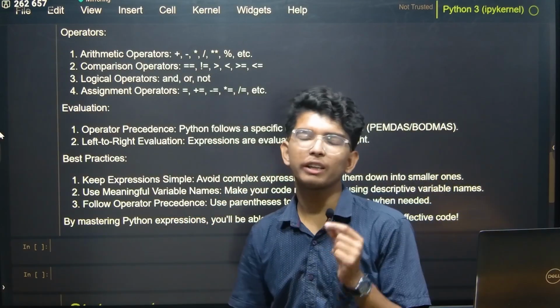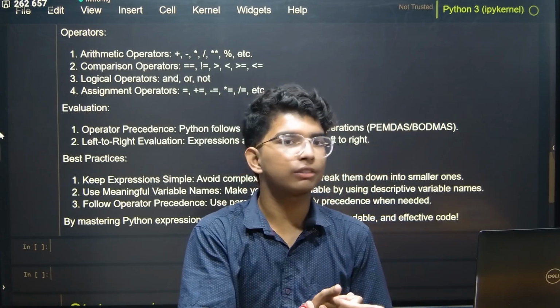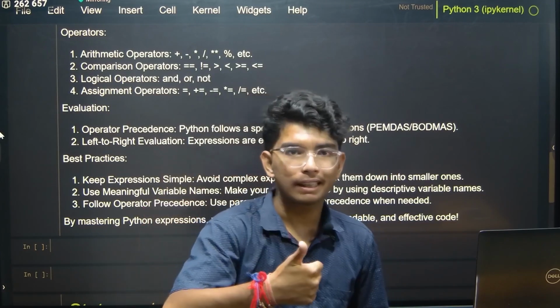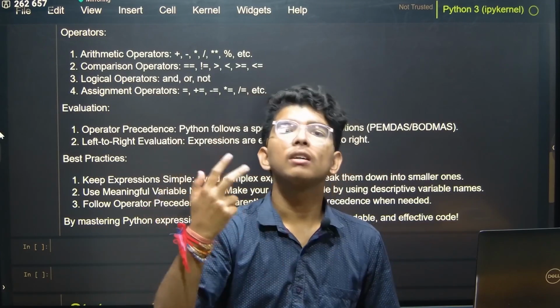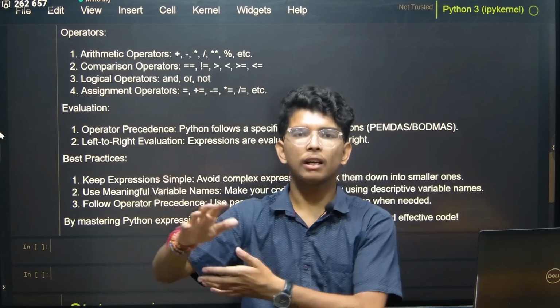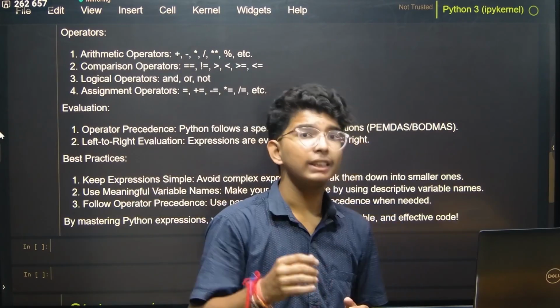Always use meaningful variable names. For example, if you are making a program related to a contact list, then create variables related to contact: contact name, contact number, ID, age, right? Don't write x equal to and then assign some contact name, because then it will not be very valuable.